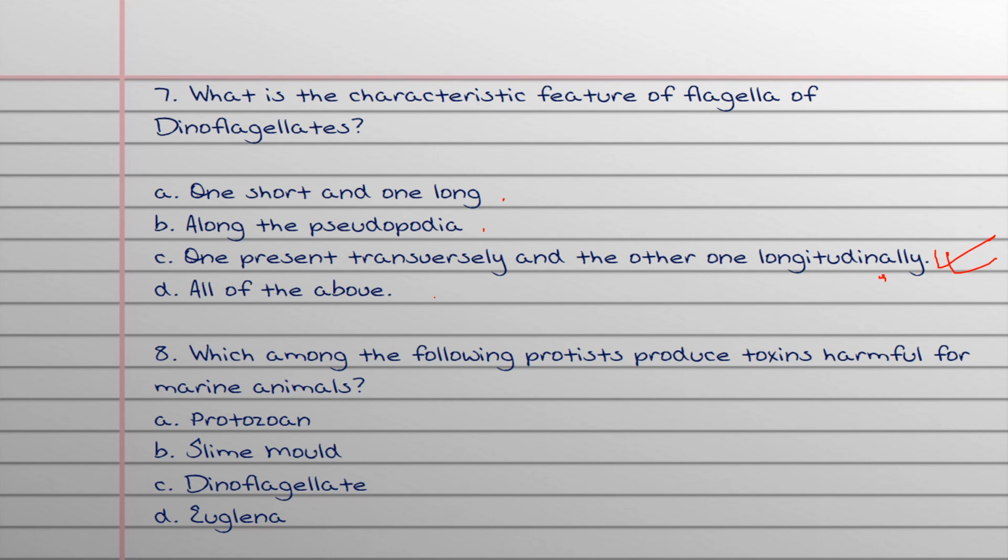Which among the following protists produce toxins harmful for the marine animals? A. Protozoa, B. Slime mold, C. Dinoflagellate, D. Euglena. Answer is dinoflagellate. This is a very straightforward question. You just have to mug up few things, otherwise you cannot answer. So harmful toxin is produced by dinoflagellates.